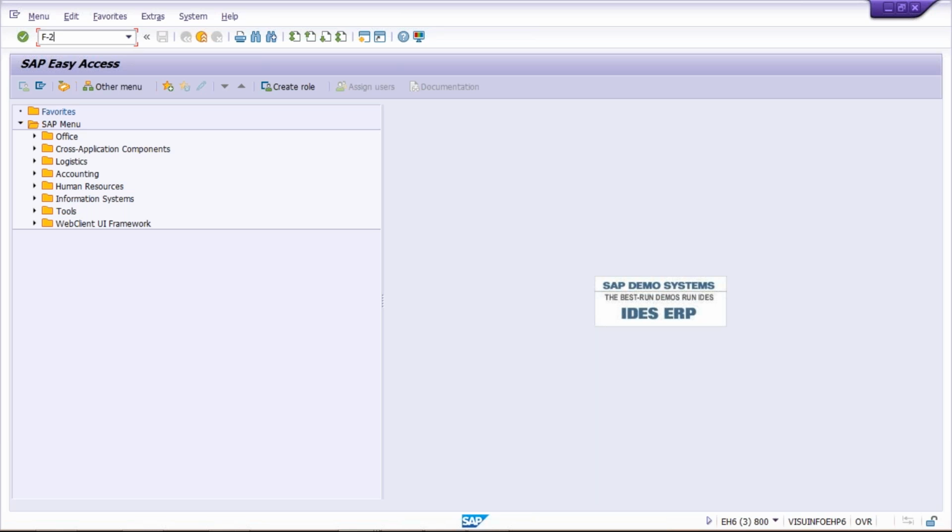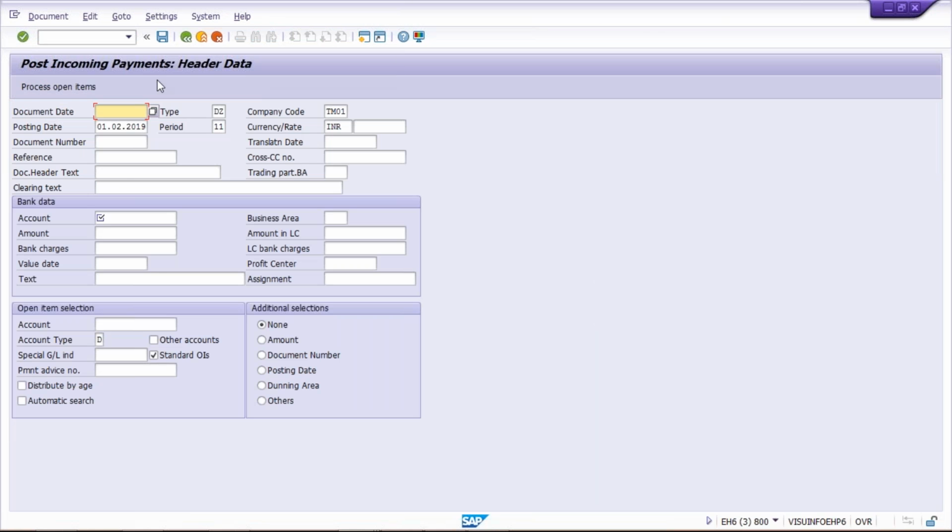Right now, I'll just use F-28 to post the payment. Now here, give your date, let's suppose 0102. Now here, give your bank account and how much amount we are going to post as a payment, 300 rupees, and give your customer account number, and then press enter.